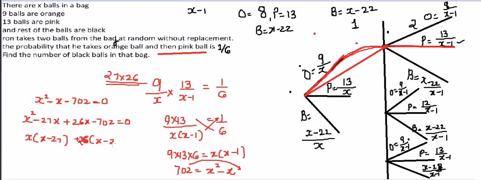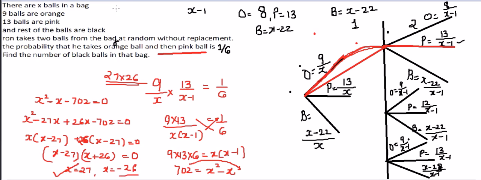So we'll get x minus 27. x minus 27 times x plus 26 equals 0. From here we'll get first value of x to be 27 and second is minus 26. Clearly number of balls can never be negative, so total number of balls is 27.